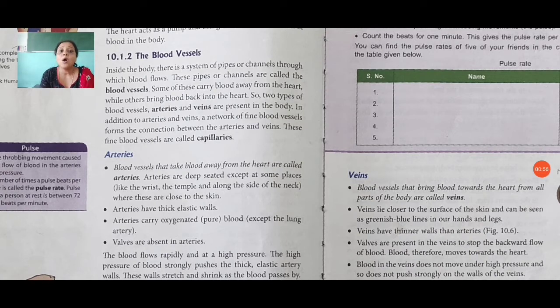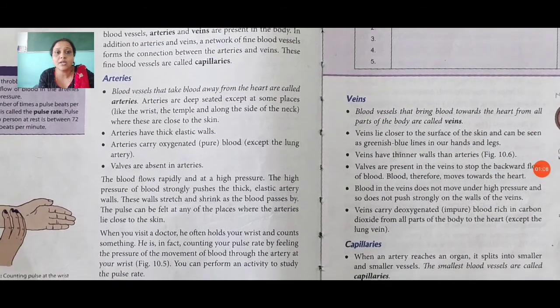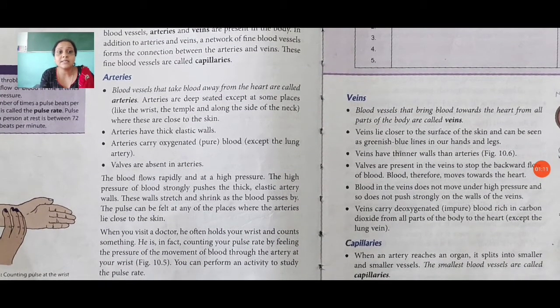Arteries carry pure blood. Valves are absent there. The blood flows rapidly and at a high pressure. The high pressure of blood strongly pushes the thick elastic artery walls. These walls stretch and shrink as the blood passes by. The pulse can be felt at any of the places where the arteries lie close to the skin.